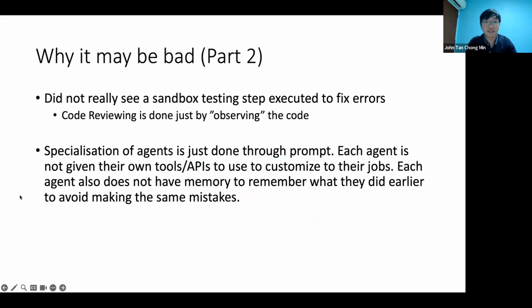Any further, like, you want to add into this part on why ChatDev is not good, or why ChatDev is good? You can chime in now if you want to. Okay, if not, let's move.